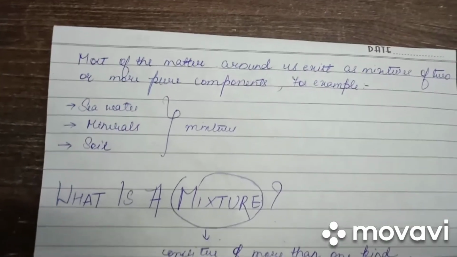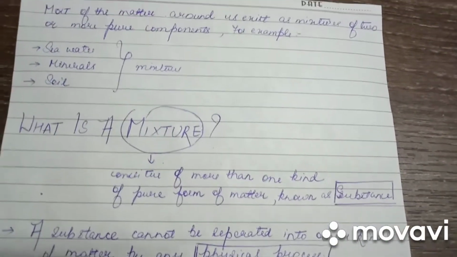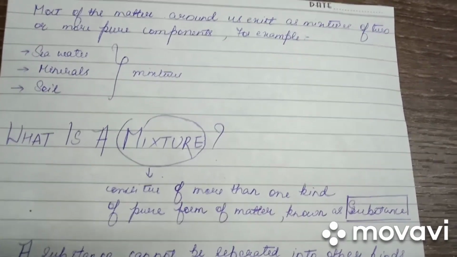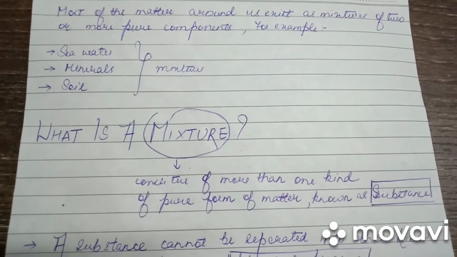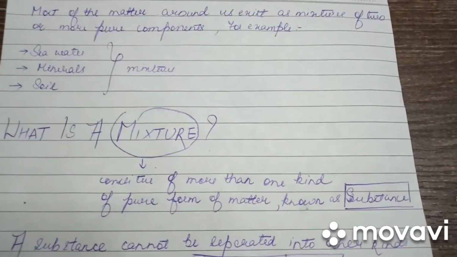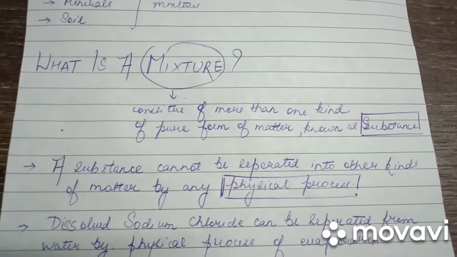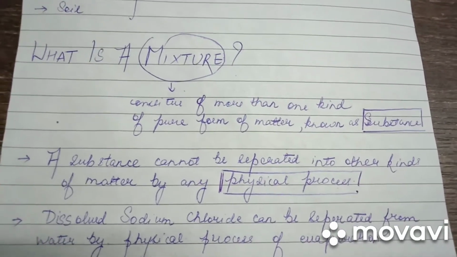Now let us discuss what exactly is a mixture. A mixture consists of more than one kind of pure form of matter, known as a substance. A substance is something which cannot be further broken into its constituent particles by any physical process. As the definition goes, a substance cannot be separated into other kinds of matter by any physical process.